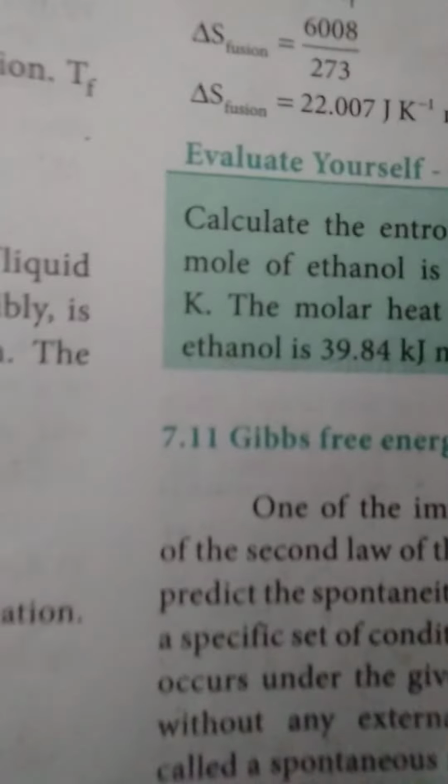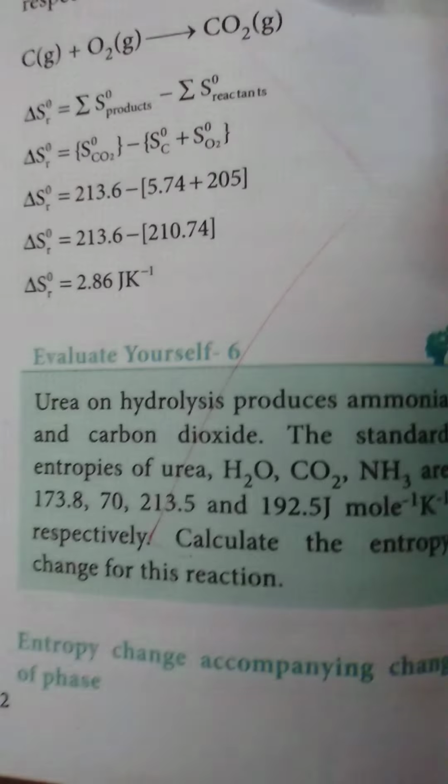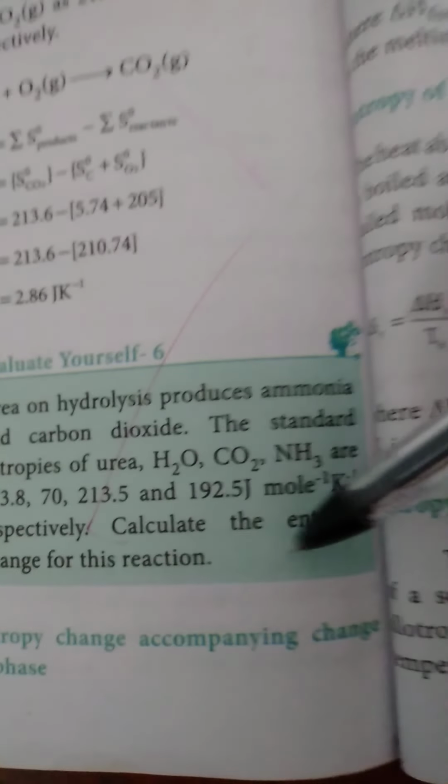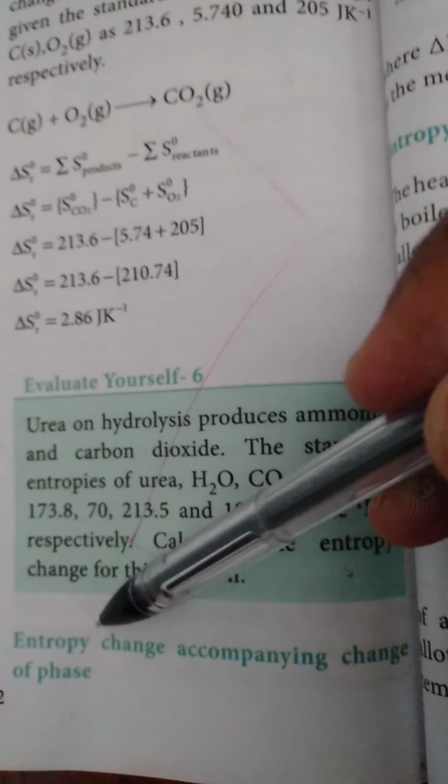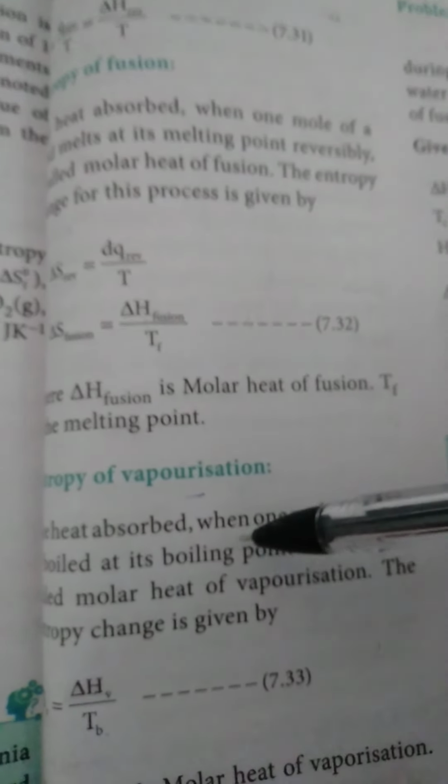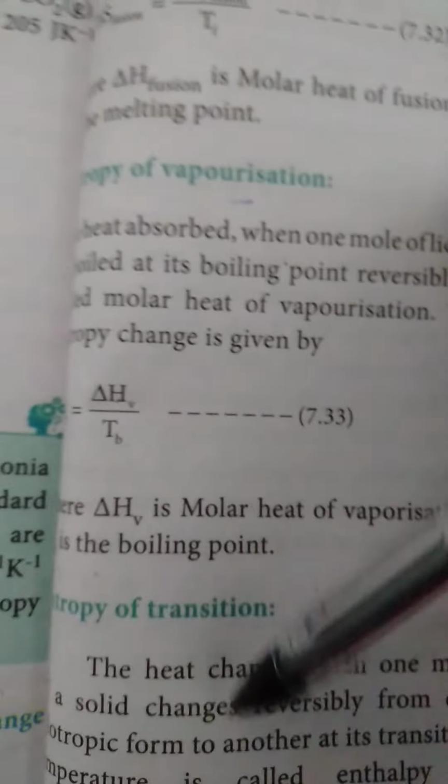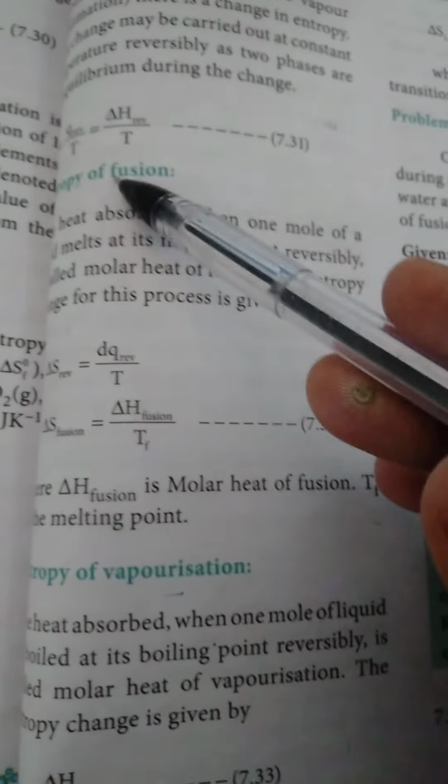Page number 213. Entropy change accompanying change of phase. Page number 212 last. Entropy change accompanying change of phase means there are totally 3 topics on page number 213: entropy of fusion, entropy of vaporization, entropy of transition. The 3 topics. First, entropy of fusion.